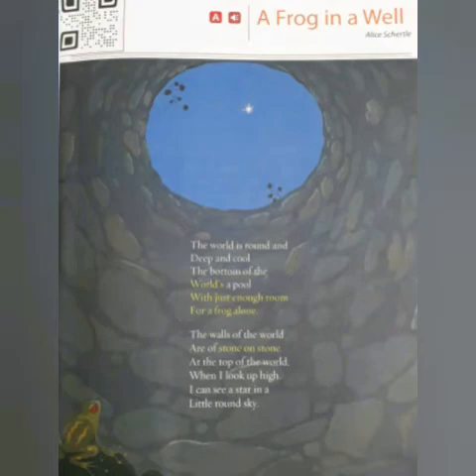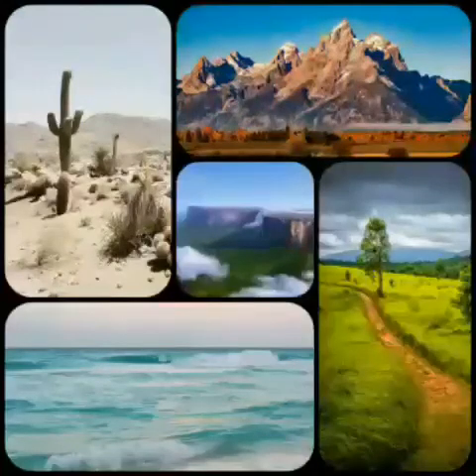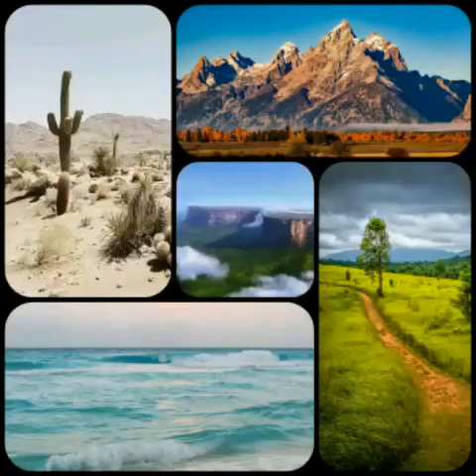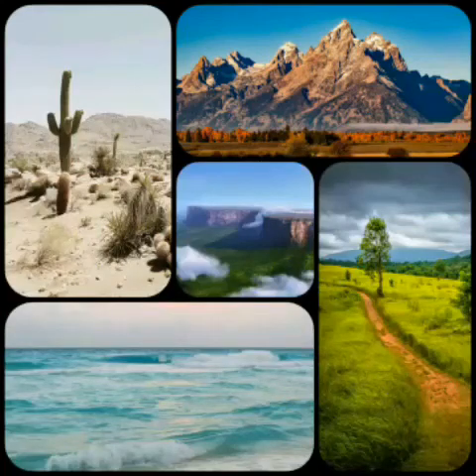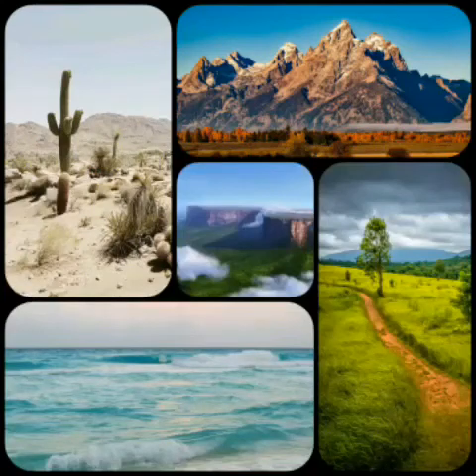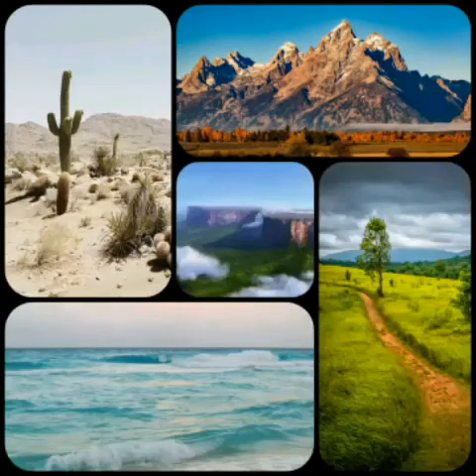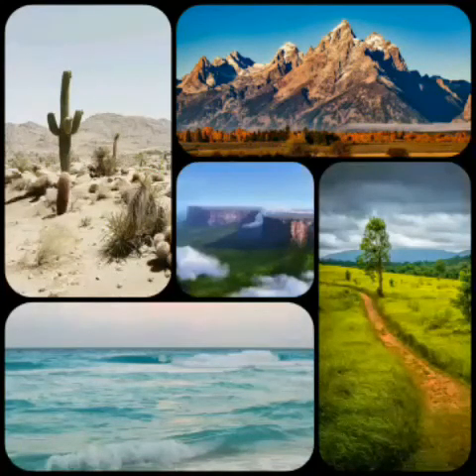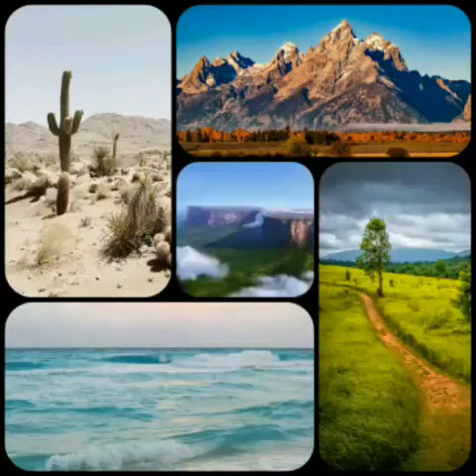But children, do you think the world is only deep, round, or cool? No, it is different. Everyone sees the world as much as they can view it. The frog sees only one part of the world and thinks that this is what the world is made up of. We can see only the part of the world that is visible to us, but there are also other parts of the world that can be viewed by others. People live in different parts and follow different traditions.